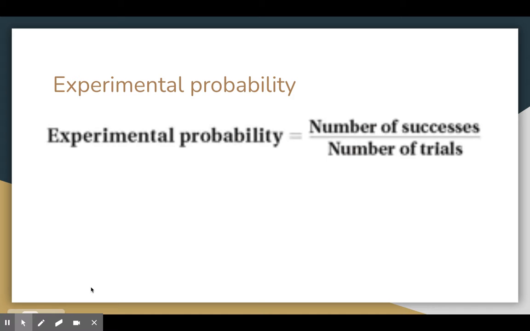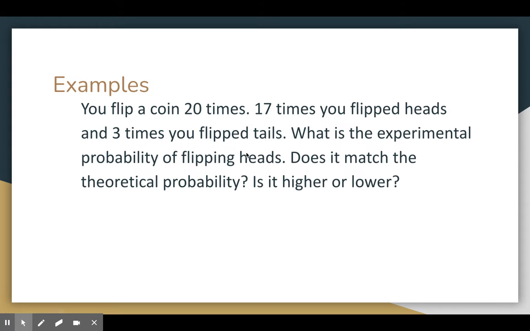Experimental probability is the number of successes out of the number of trials, right? So the example that I usually go with for experimental probability is the coin flip. We know that the theoretical should be 1 out of 2, right? That means 50% of the time you should get heads and 50% of the time you should get tails, right? But when you actually do it in real life, that doesn't always happen. So that's why we have experimental probability as well, right? And this is an example here.